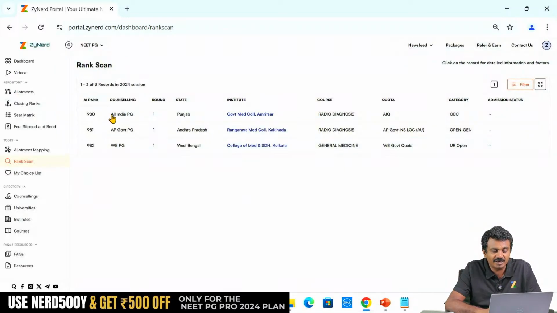980, 981 was not available, 981, 982 was not available. I guess we can go check that. They have got better seats possibly in Andhra Pradesh counselling or West Bengal counselling. They might not have appeared, whatever be the reason. This is all India rank. So you can just have a look at that rank.